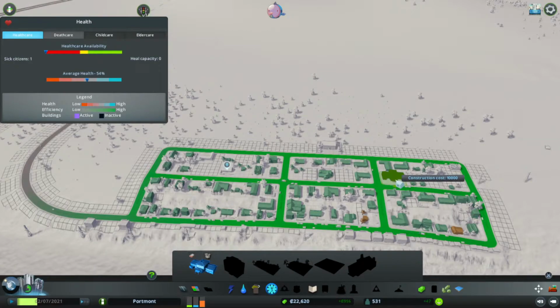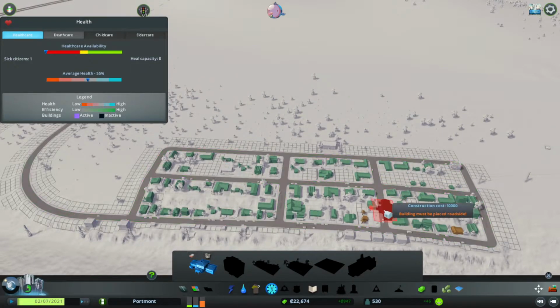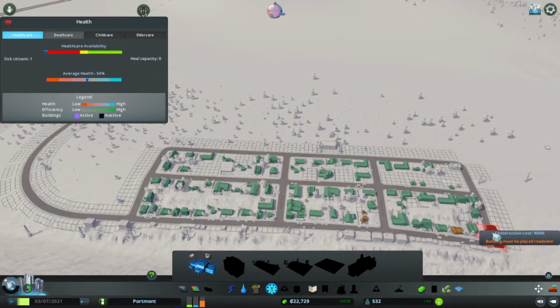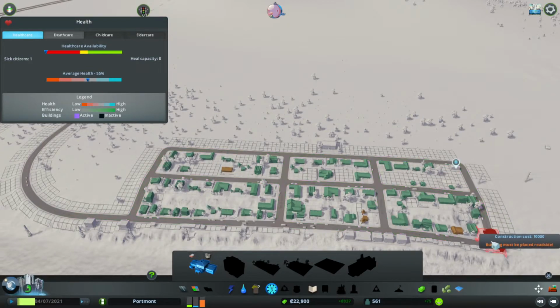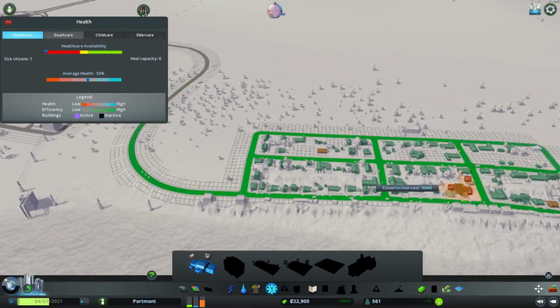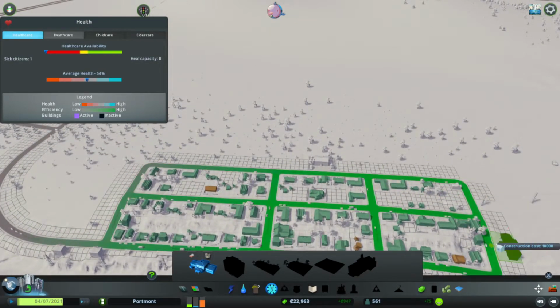Now, same thing, coverage shows by the little green. What I want to do with medical coverage is, I don't want to put it on a main road, but I do want to put it near a main road. And that is because when this road starts getting busy, I need to make sure that the ambulances are going to have a good road to be able to come off and get along the main faster highway to be able to get places faster.